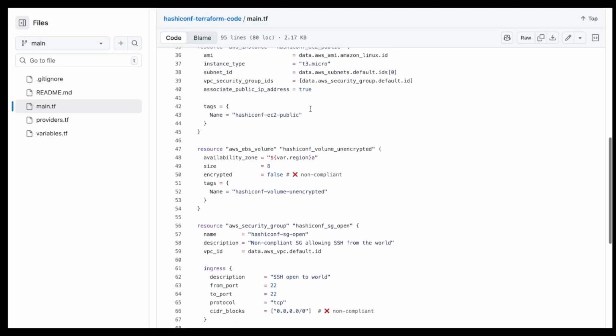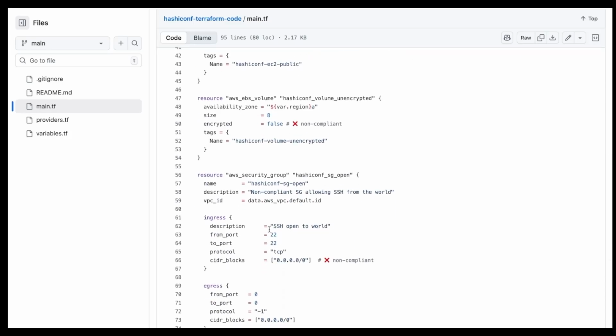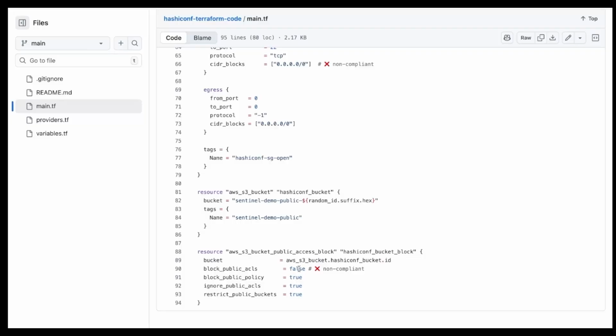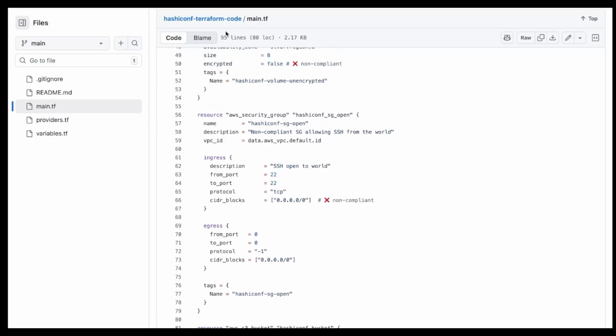To test the Sentinel policies, I have given some non-compliant values. For example, the EBS volume should be encrypted, but I have set it to false. Port 22 should not be open to a wide range, but I have given a wide range. And the S3 bucket should not be publicly accessible, but I have set that to false to test the Sentinel policies.